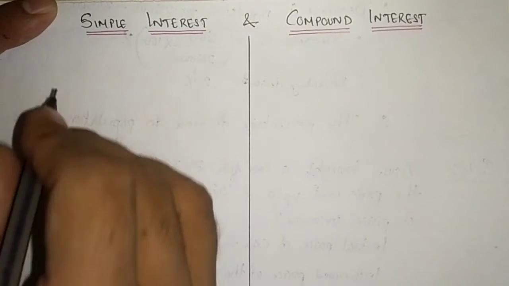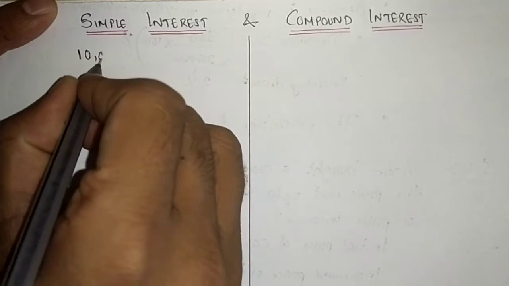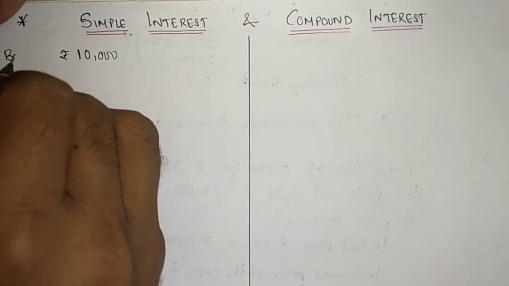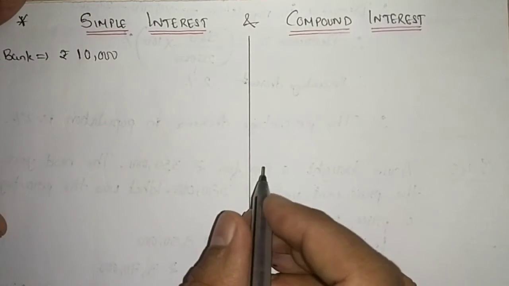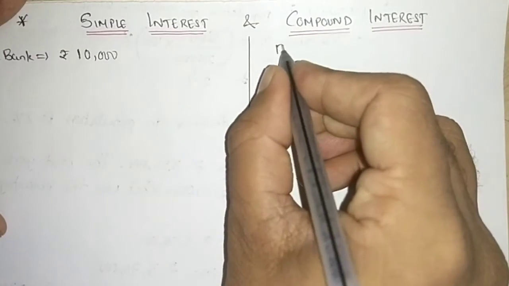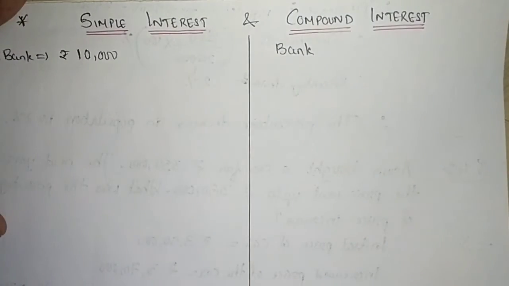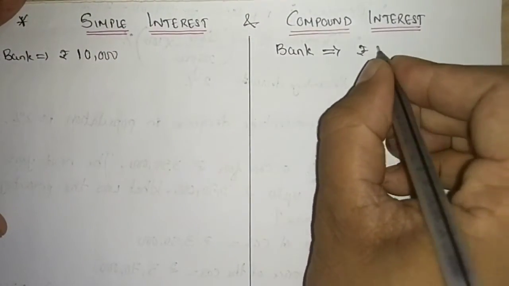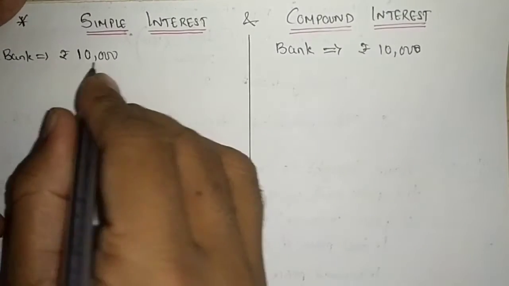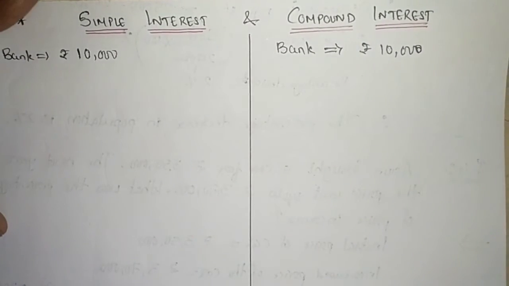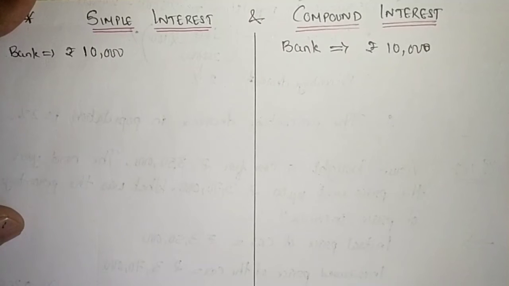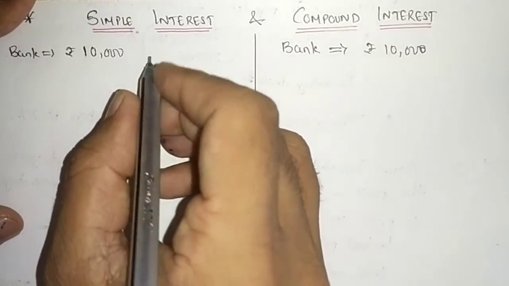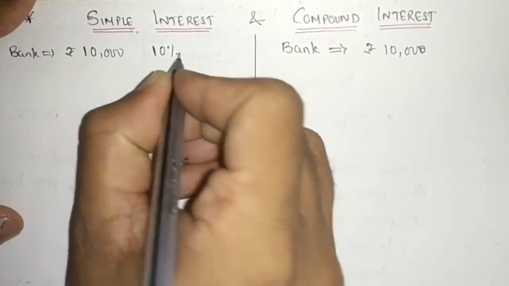Let us say that I have borrowed rupees 10,000 from a bank on compound interest, and from another bank I have borrowed 10,000 on simple interest. Now to understand the difference, let me show you with the rate of interest. Suppose I have taken it at 10% rate of interest.